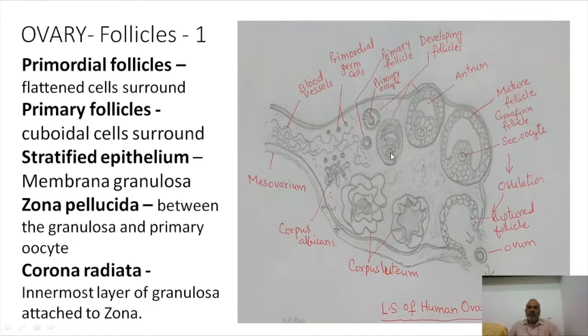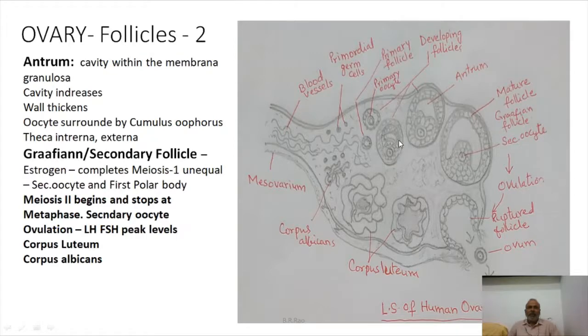This is the primary oocyte surrounded by certain layers: zona pellucida, corona radiata, membrana granulosa, and several granulosa cells. During the development, at a particular stage, the granulosa cells are further differentiated into two types. They form a very hard layer called theca. The theca layers are of two types. The outer theca is called external theca, the inner one is called internal theca.